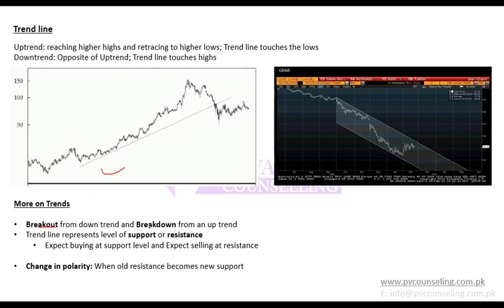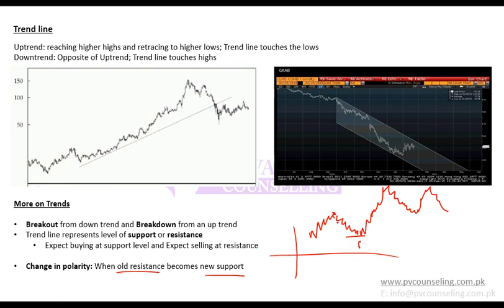Trend line, breakout, breakdown, support, resistance, change in polarity. So if a stock is going up and then it changes trend to a downtrend, that is known as change in polarity. Similarly, if it is going down and then enters into a new trend, that is known as change in polarity. Or simply when old resistance becomes new support. So this is the resistance, this is the support, and then if it goes up and starts moving like this, earlier it was resistance, but now it is support and a new resistance is formed. This is known as change in polarity.